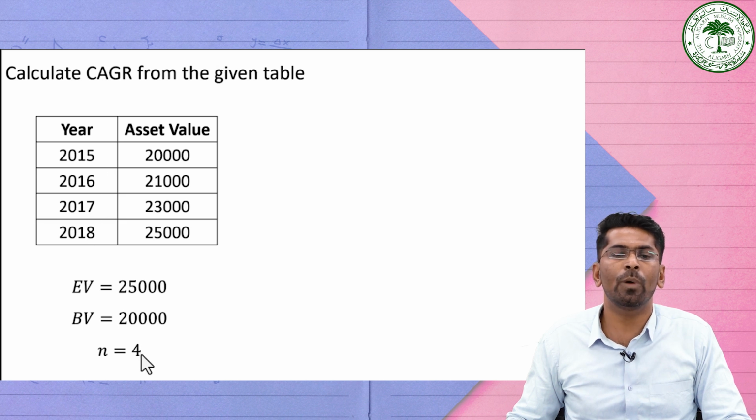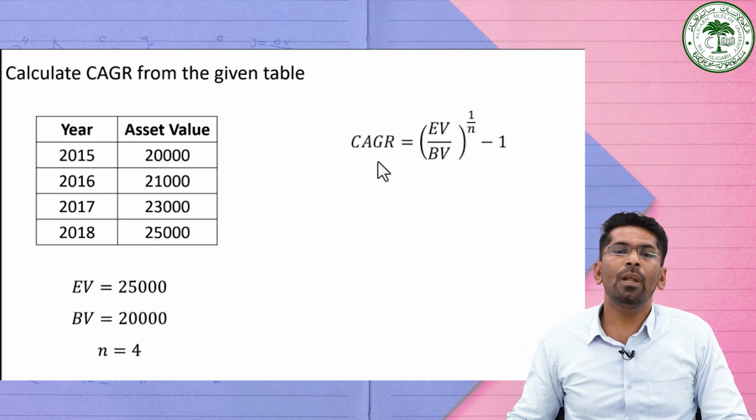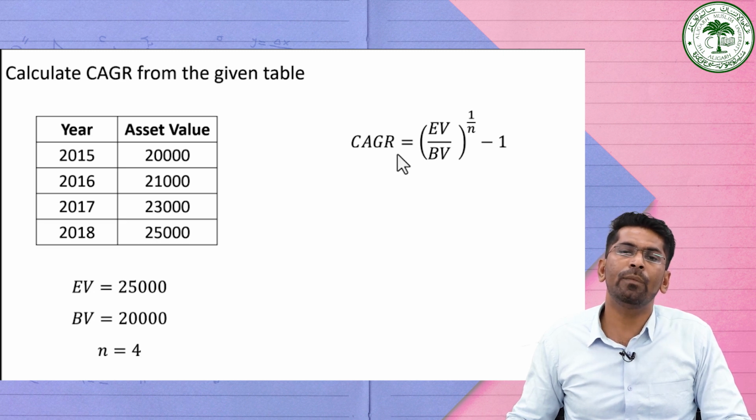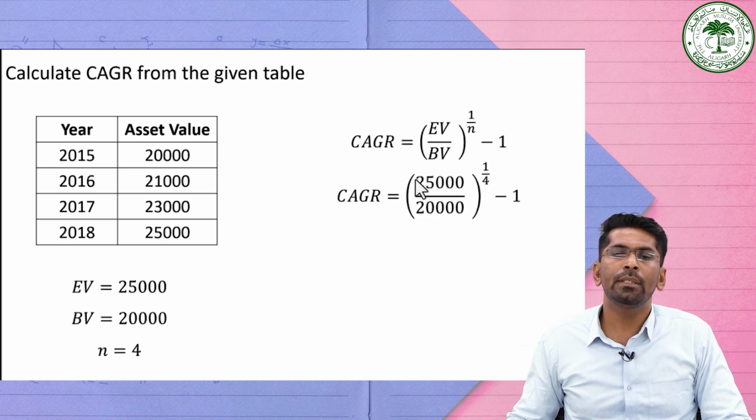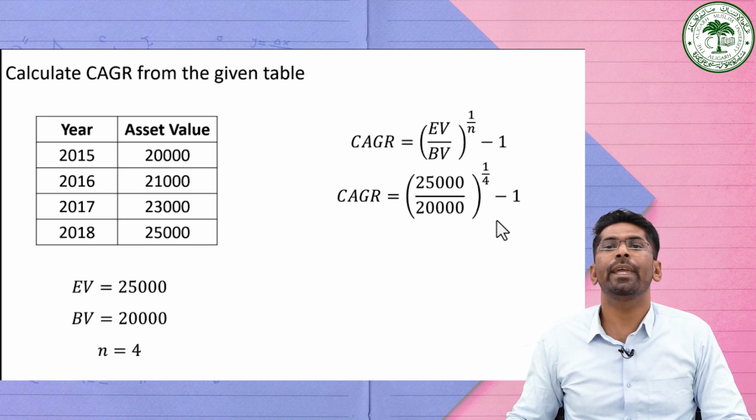4 years are there. So n is equal to 4. Now let us consider the formula for calculating the compound annual growth rate, which is equal to the end value divided by the beginning value whole raised to the power 1 by n, minus 1. Just substitute all these things here, then it will become the end value, that is 25,000 divided by 20,000 whole raised to the power 1 by 4, n is equal to 4, minus 1.